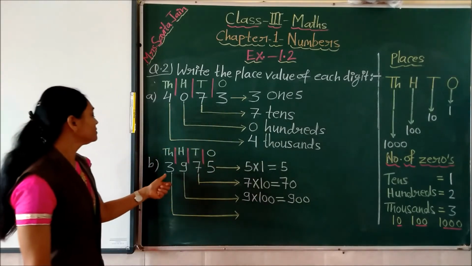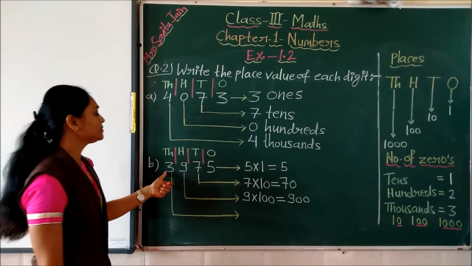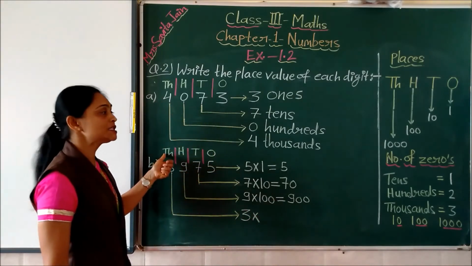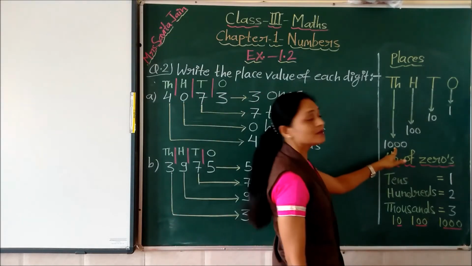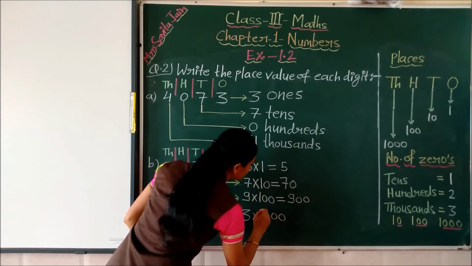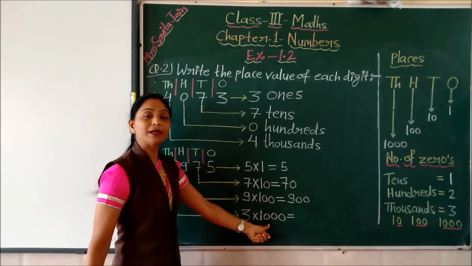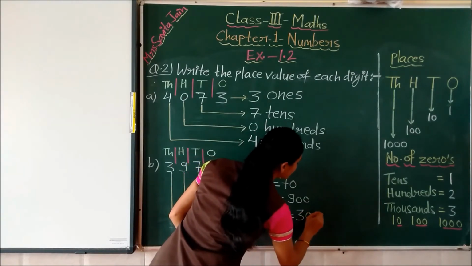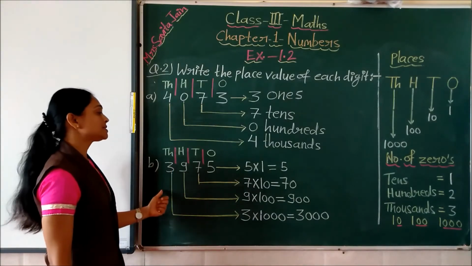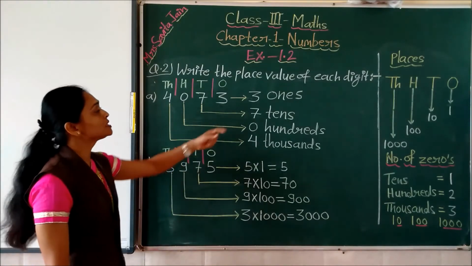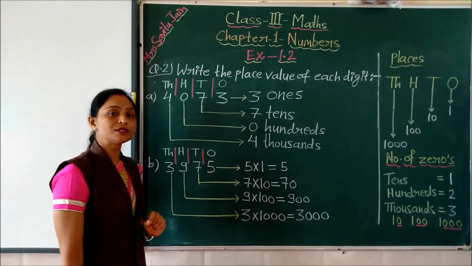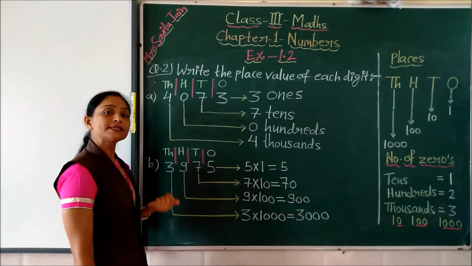Yes children. Now the place value of this 3. So 3 will be multiplied with the value of this thousands place, and the value of the thousands place is 1000. So we have to multiply here by 1000. Yes children. So we will get here 3 multiplied by 1000, which means 3000. So this way you may get the place value of each digit in any question using the place names also and using the values of the different places also. Yes children. Now we will see the next question.